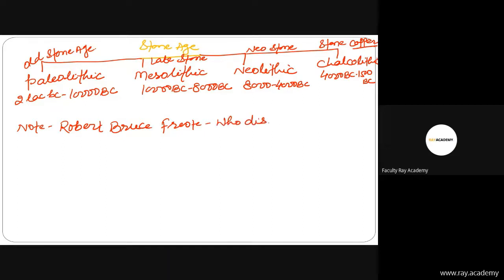Who discovered the first Paleolithic tool in India?